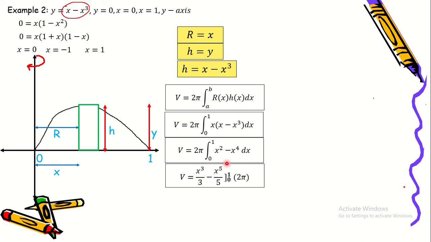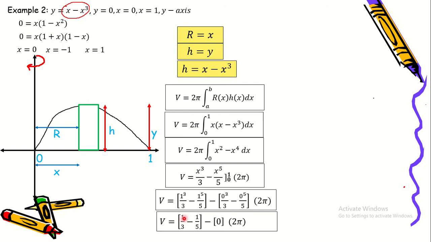And then we apply the power rule. So kapag in-apply natin yung power rule dito sa x squared, we will have x cubed over 3 minus, and then dito naman sa x to the fourth, applying the power rule, we have x to the fifth over 5 evaluated from 0 to 1. Huwag natin kakalimutan yung 2 pi. Okay, so if we plug in 1, we have 1 cubed over 3 minus 1 to the fifth over 5. Minus, if we plug in 0, we have 0 cubed over 3 minus 0 raised to the fifth over 5. So this whole thing will be equal to 0.